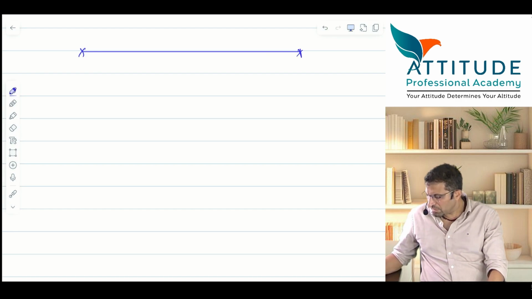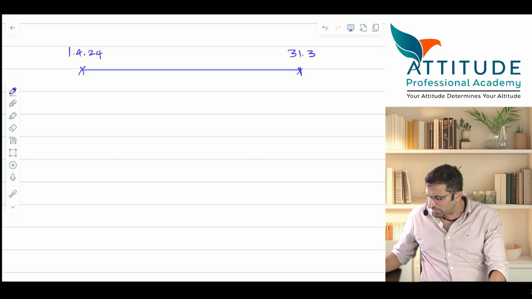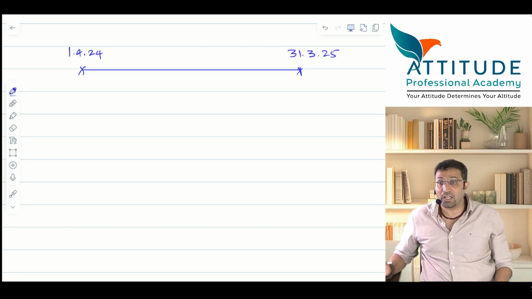Sir, generally books of accounts are kept for 1 year, starting from 1st April, ending on 31st March. Let us say this year it is 2024 and 2025. This is your financial year or accounting year. What is it known as? Financial year or accounting year.